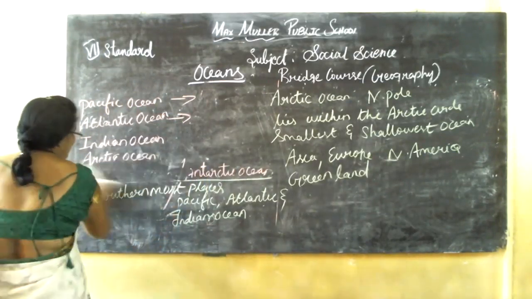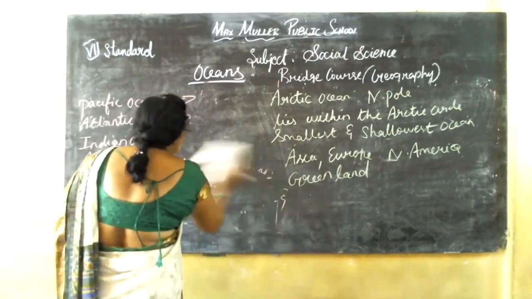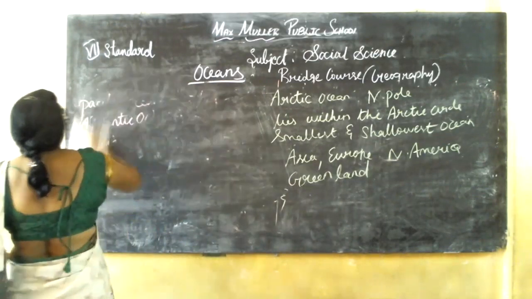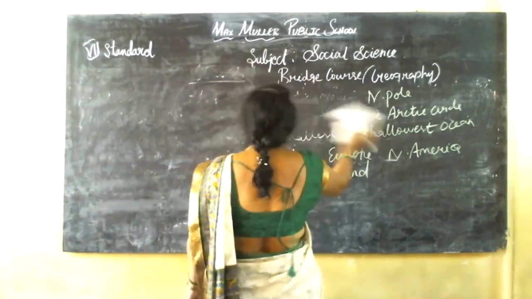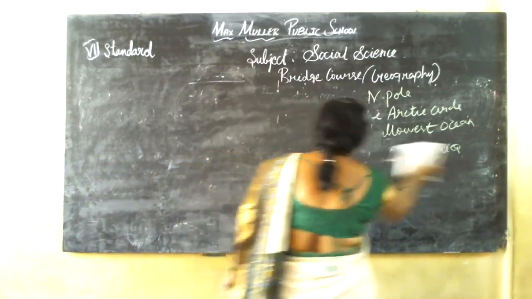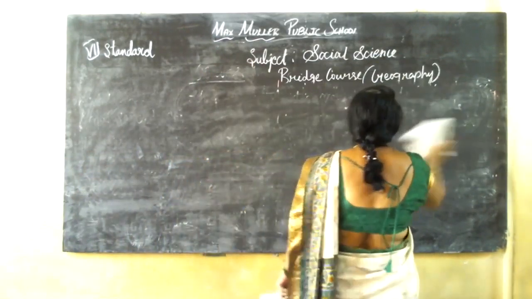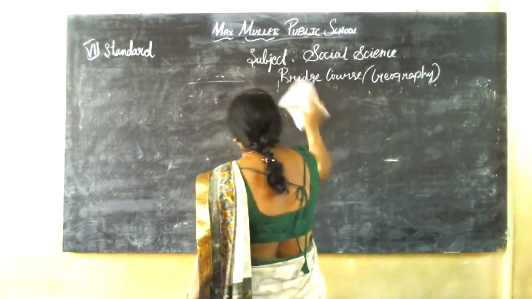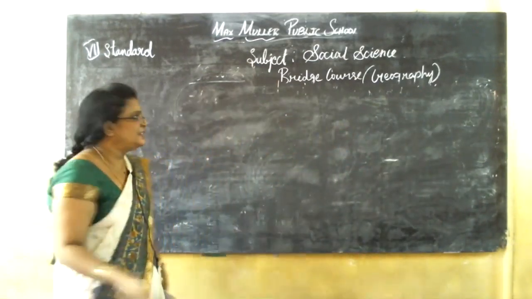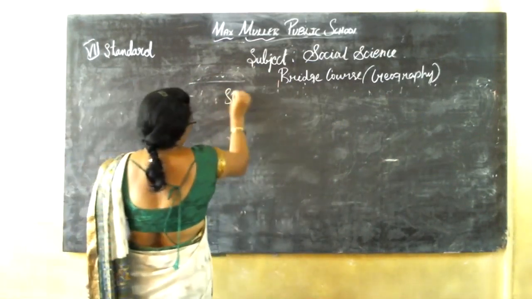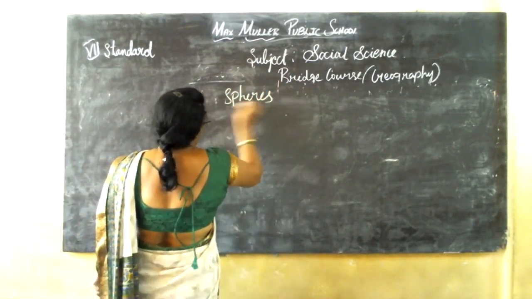Now we are going to study about the spheres. So what are the four spheres? Wait, I will erase this. We completed continents, oceans. Now the last topic is spheres, which you are familiar with because in 5th standard we also studied this, isn't it? What are the four spheres?